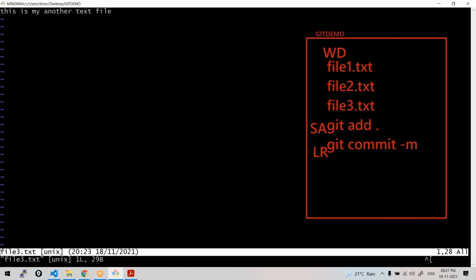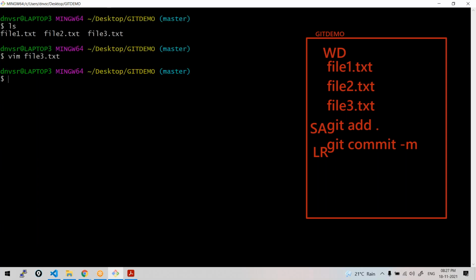file3.txt. Now let's suppose I just want to put something like, another line added. Let me save it, close it. Okay, done, I have made some modification. Can you tell me now, where is this modification? I'm asking only the modification, the change. Where is this change?